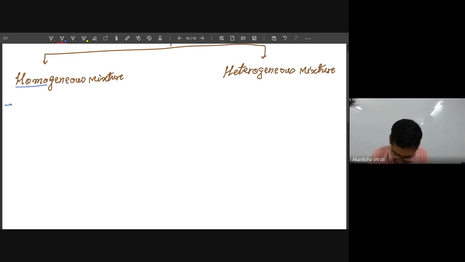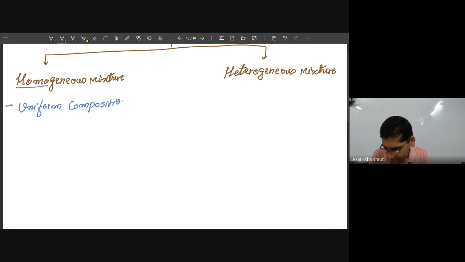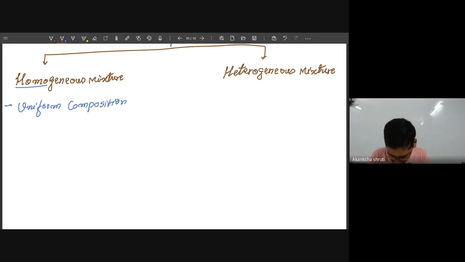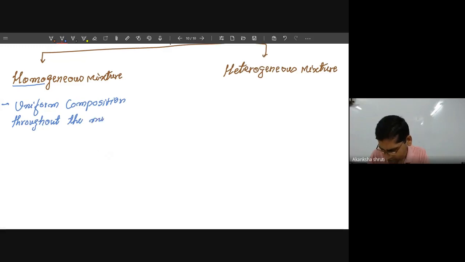So here: uniform composition throughout the solution or mixture, throughout the mixture.